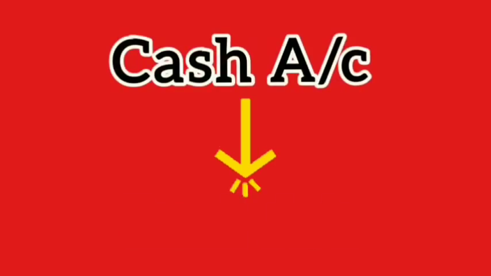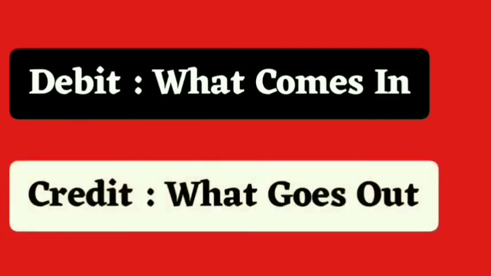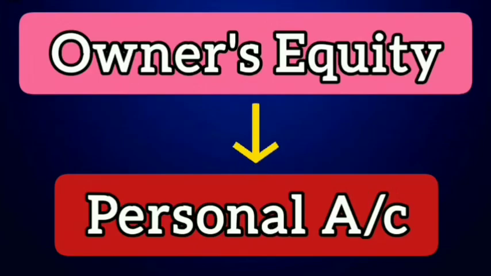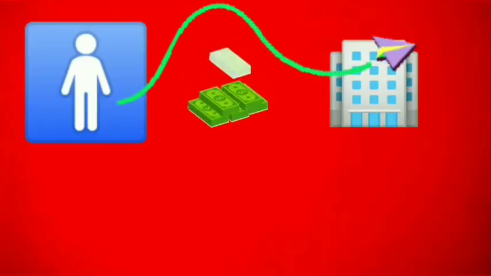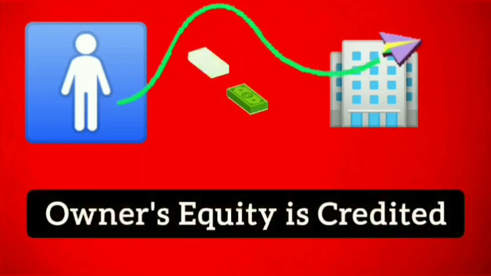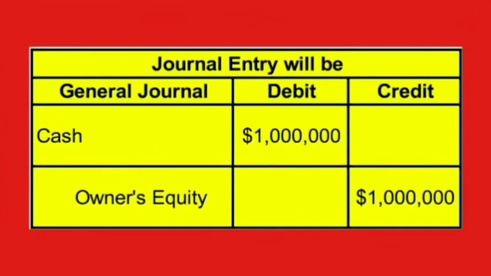Cash account is a real account. Therefore, the first golden rule will be applied, that is, debit what comes in, credit what goes out. Since cash is coming into the business, cash account will be debited. Next, owner's equity account is a personal account. Therefore, the second golden rule will be applied. Debit the receiver, credit the giver. Since the owner is giving cash to the business, his account will be credited. That is, owner's equity account will be credited. Therefore, the journal entry would be cash account debit to owner's equity account $1 million.